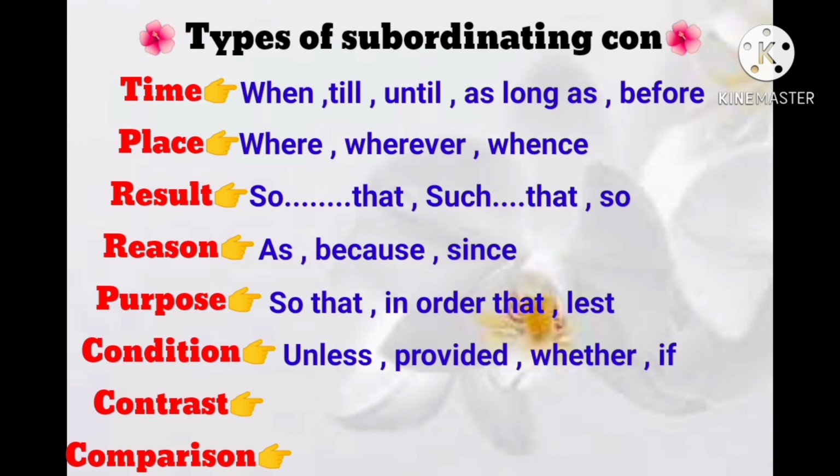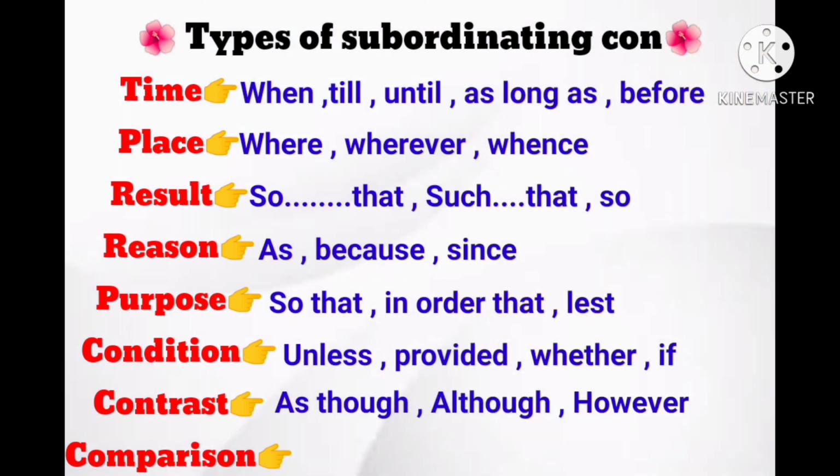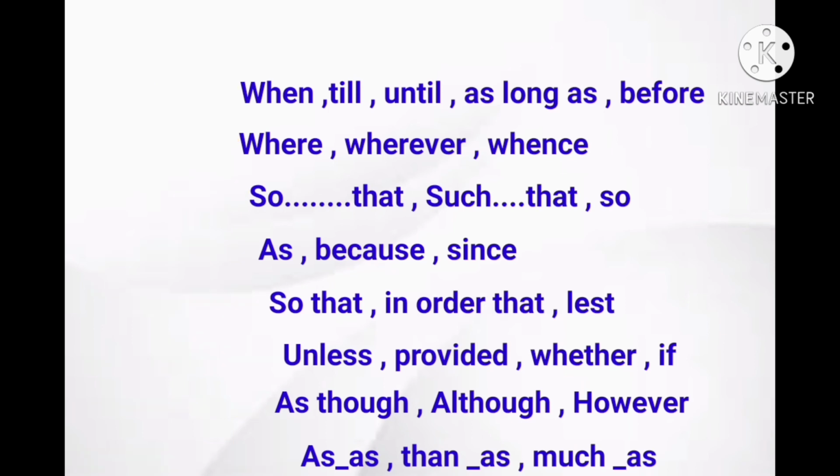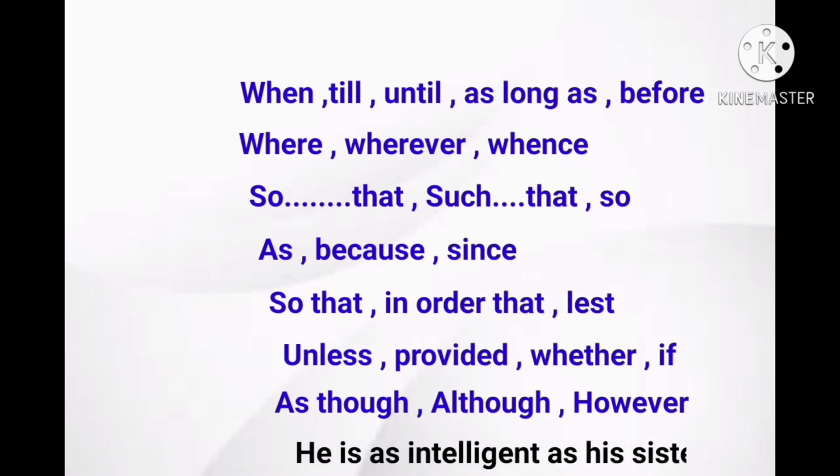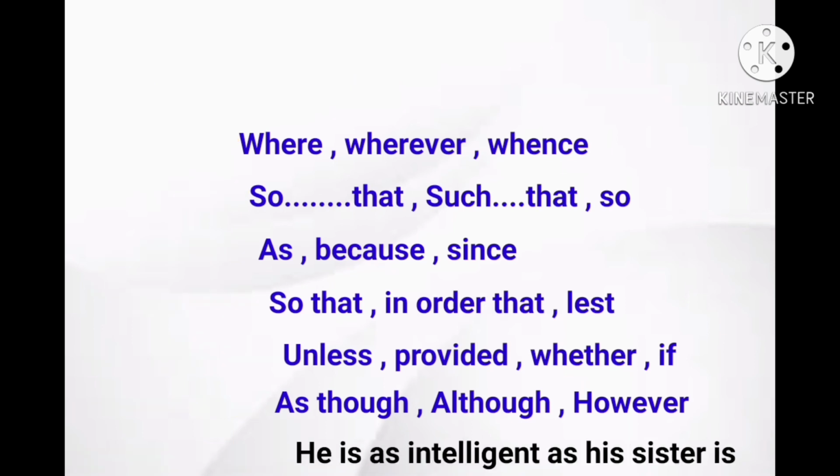Next one is contrast. Examples: as though, although, however. Next one is comparison. Examples of this: as, than, as much as. So sentence: he is as intelligent as his sister is.